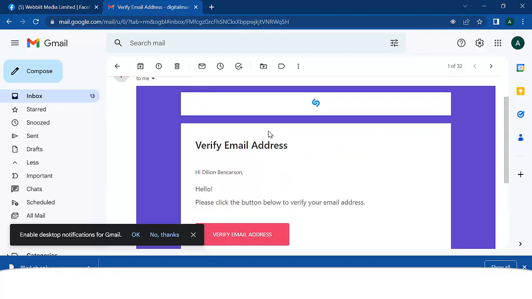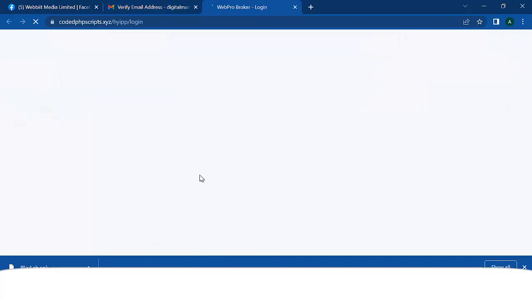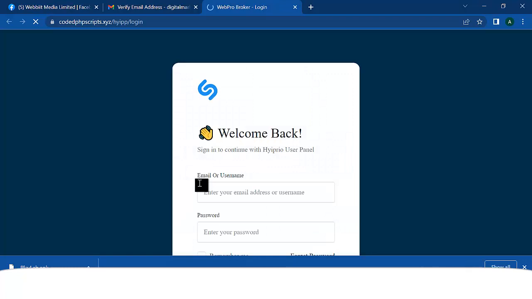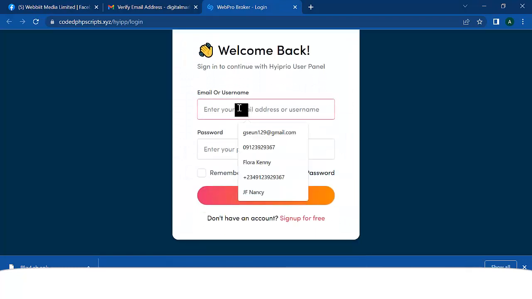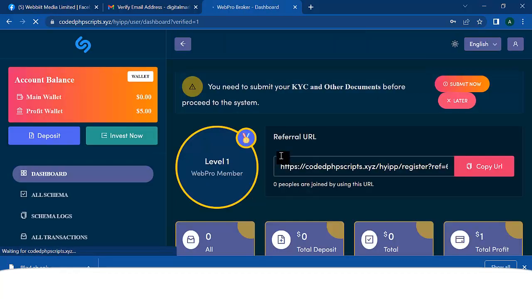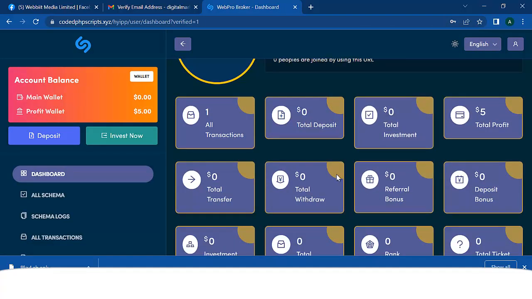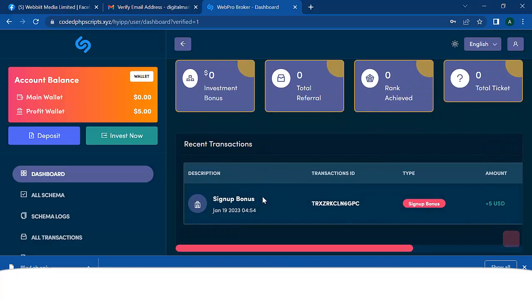So we just open that email, and as you can see, hi Dillion. Awesome. It's going to tell us to now log into the account. So I'm just going to enter my email right here, and I'm going to enter my password. I'm going to click on account login. Awesome. Can you see that my account has been logged in? This is so awesome.